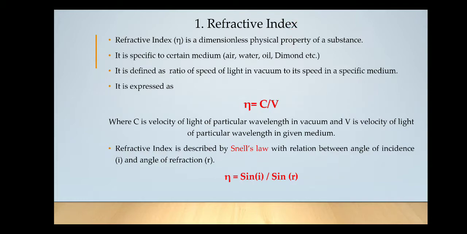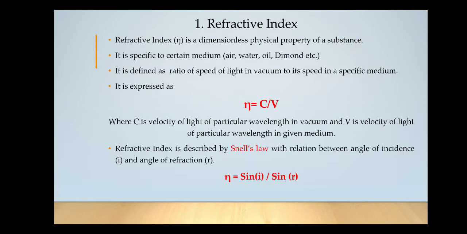So we must have studied refractive index or phenomena of refraction in our 12th standard or 11th standard classes, right? So refractive index, it is expressed in the form of eta. So this symbol is called as eta. It is a dimensionless physical property of a substance.